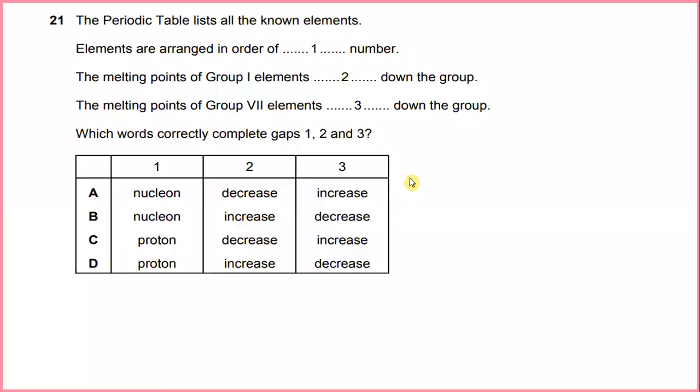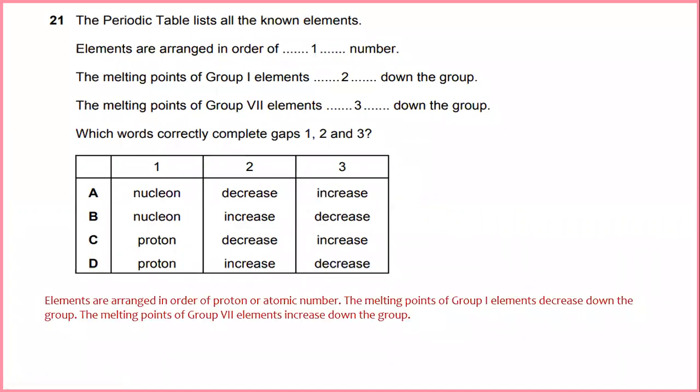The periodic table lists all the known elements. Elements are arranged in order of proton or atomic number. The melting points of group 1 elements decrease down the group. The melting points of group 7 elements increase down the group. The answer for number 21 would be C.